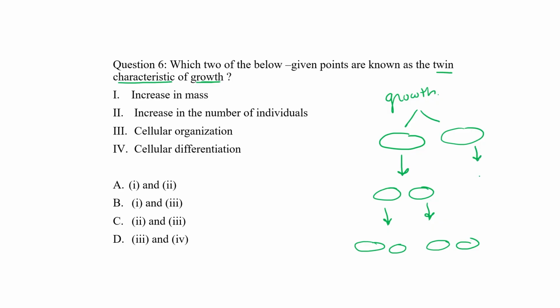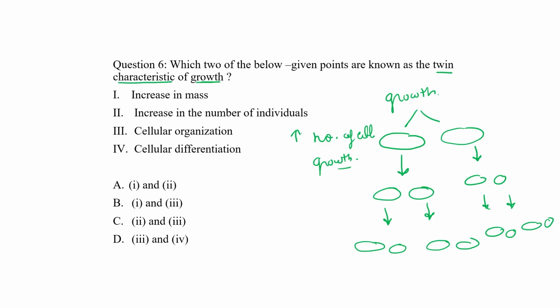Similarly with this cell, 1 to 2 cell, and then 2 to 4 cell. So what happened over here? Number of cell has been increased because of reproduction. So we can use the term growth for the same. Yes, we can say growth, and increase of number also occur during this reproduction.